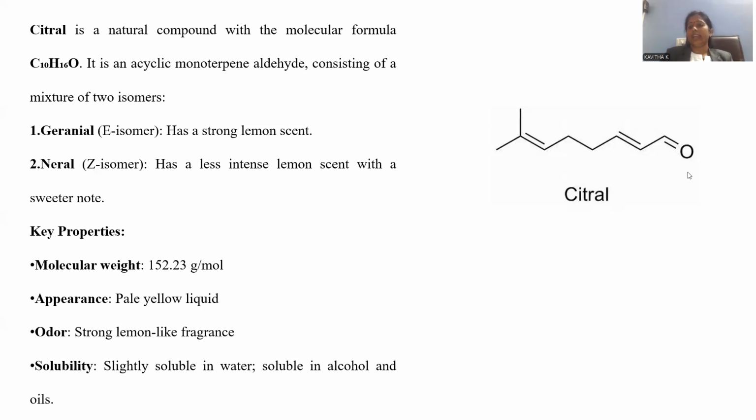The aldehyde functional group resides within the molecule, and the other terminal center has one double bond. The entire molecule has the molecular formula C10H16O, and the molecular weight is 152.23 grams per mole.